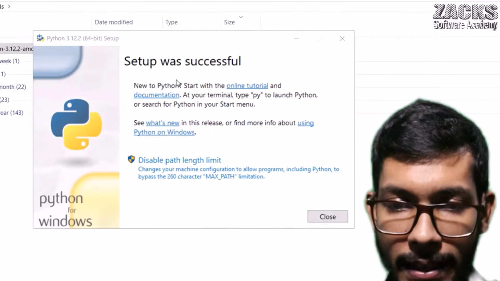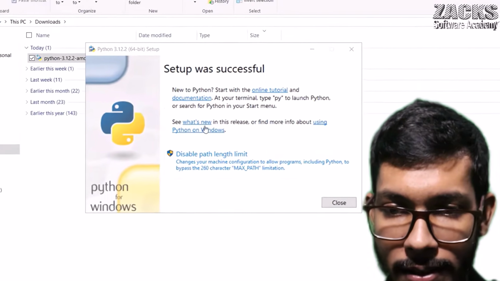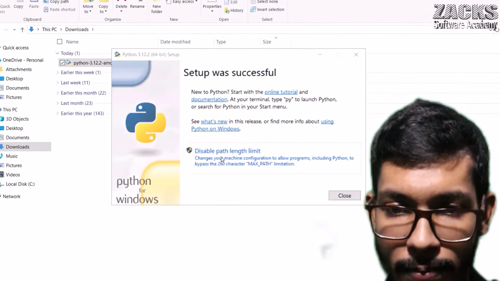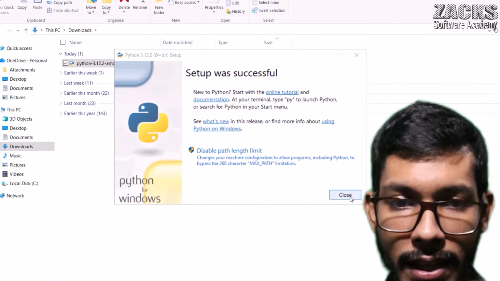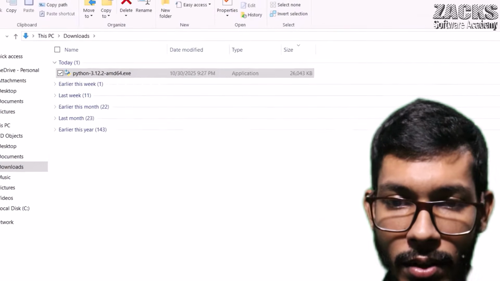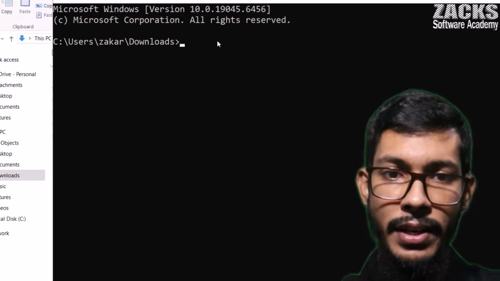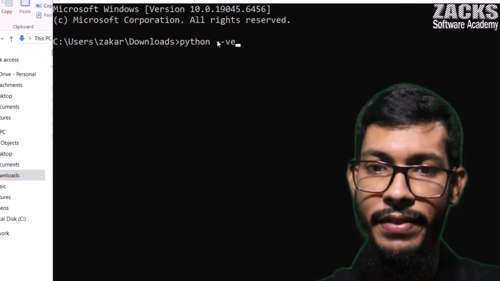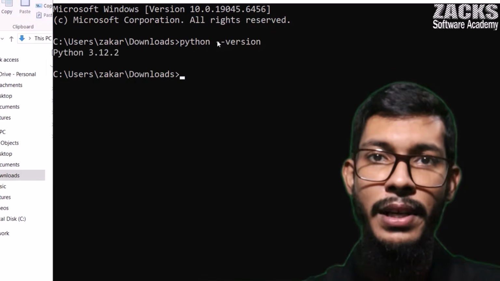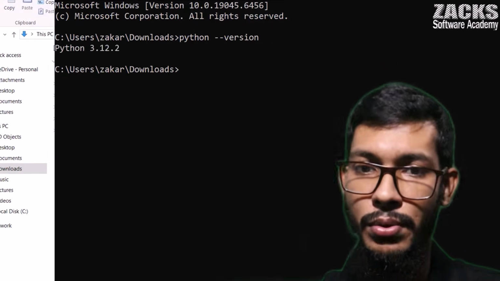Okay, it is telling now setup was successful, right? Simply disable, okay, simply you can close. If you want, you can directly open CMD from here, and you can type Python hyphen version, right? Are you observing 3.12.2, right?